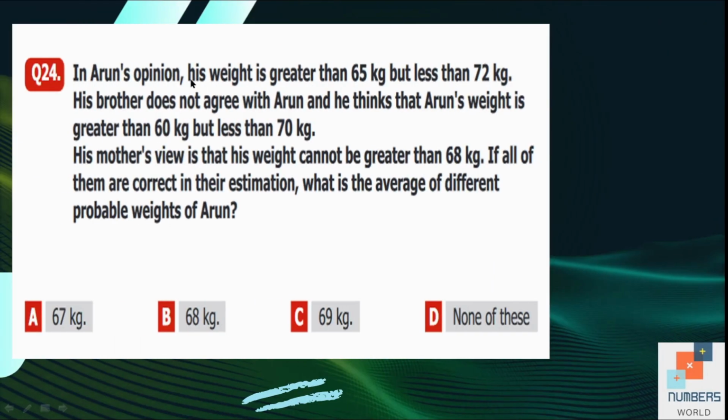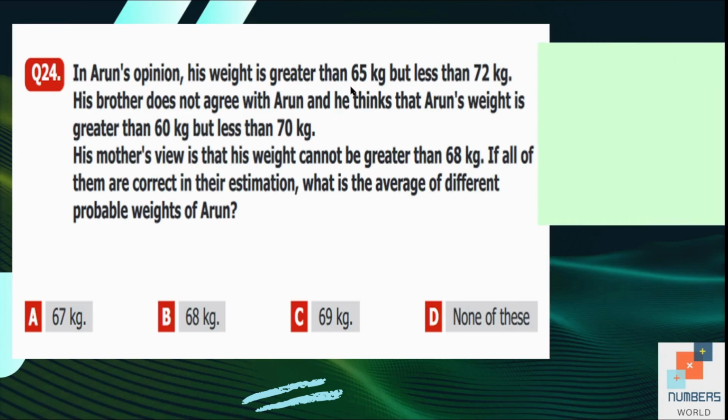In Arun's opinion, his weight is greater than 65 but less than 72. So I am going to solve the equation side by side. According to Arun's opinion, it's between 65 and 72. His brother does not agree with Arun and thinks that Arun's weight is greater than 60 but less than 70 kg. So according to his brother, that's why I have written WB.